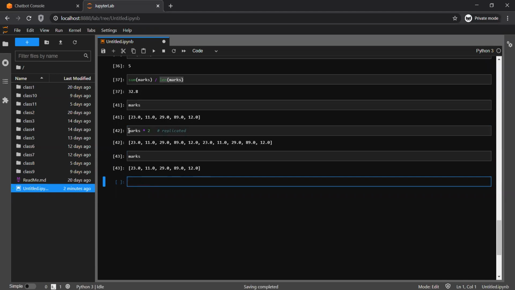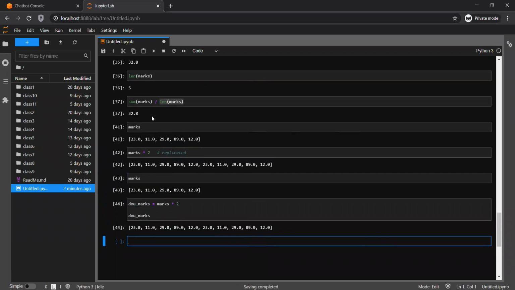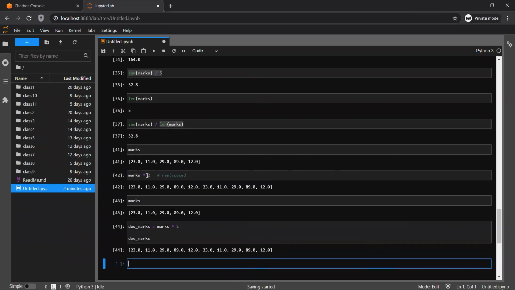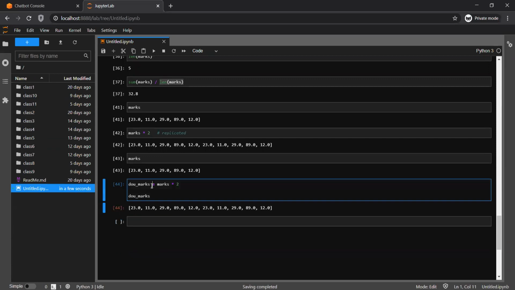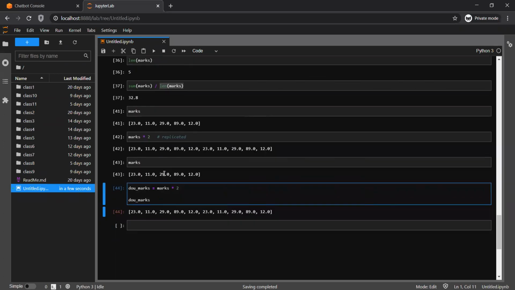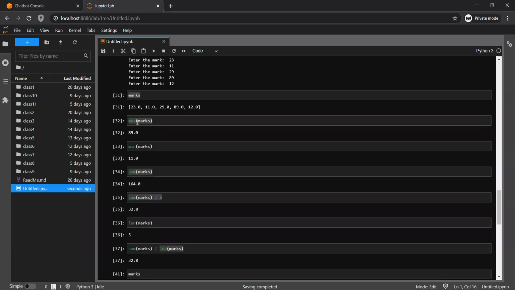Suppose you wanted to save this output. You have to store it, like marks into 2, and then print this. All these operations are not in place. It always returns a new result. So whenever any calculation is returned, you have to store it in a variable.